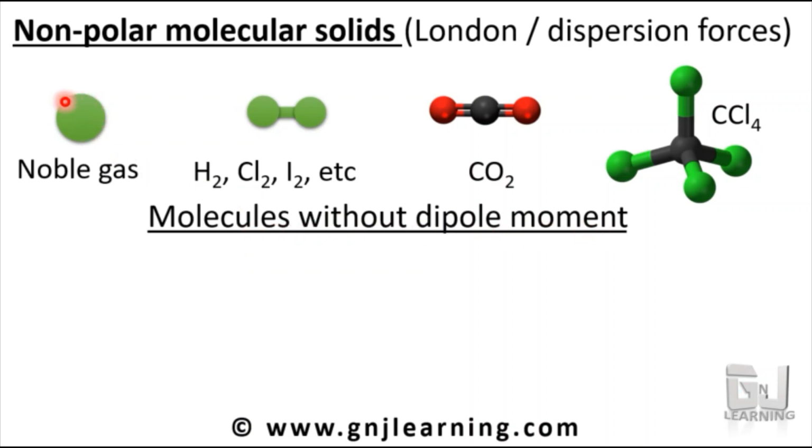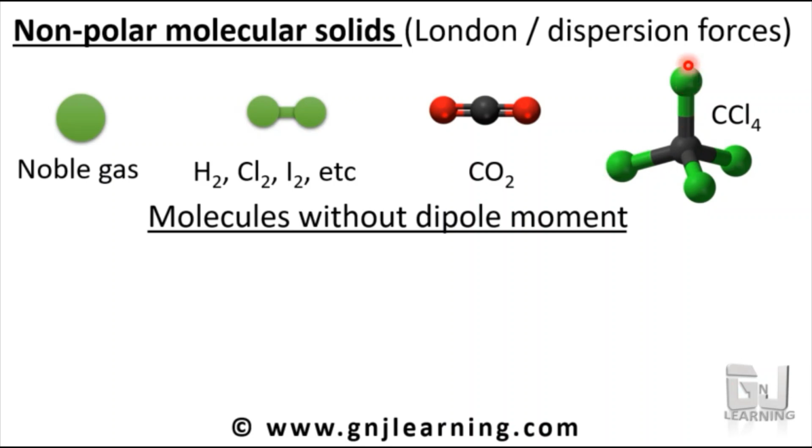For a noble gas, there is no bond, and there is no dipole moment inside. There is no polarity. Dipole moment means there will be a polarity, a net polarity for the molecule; here there is no net polarity. Similar is the case with carbon tetrachloride, CCl4. Carbon in the center has four Cl arranged tetrahedrally.